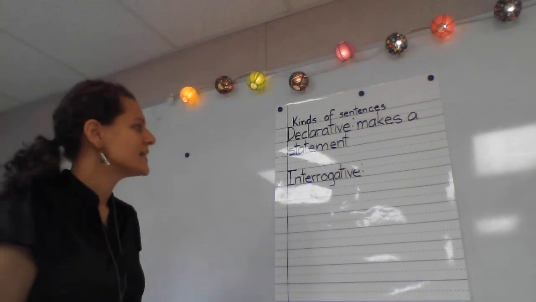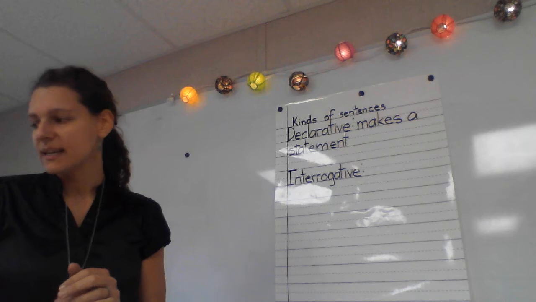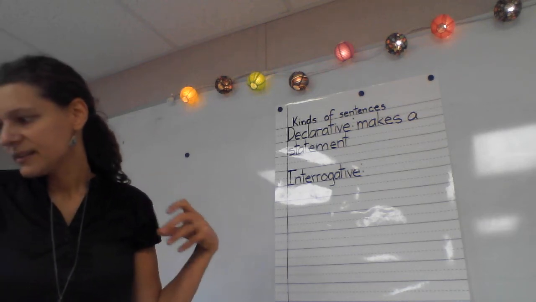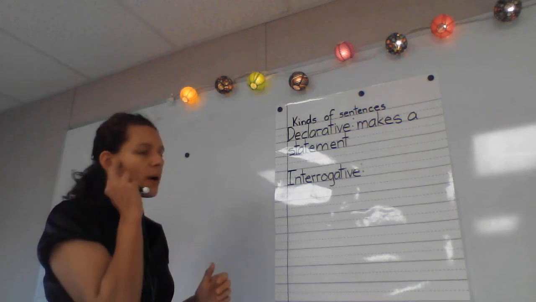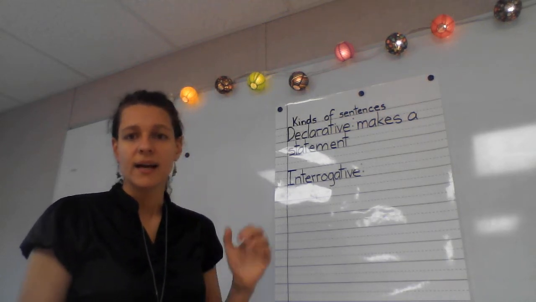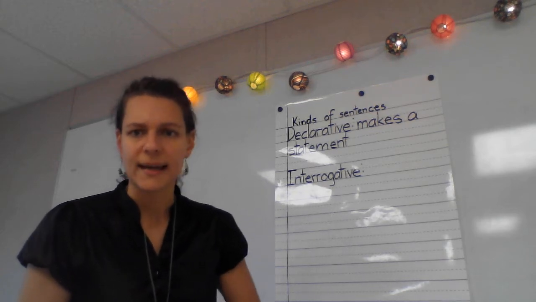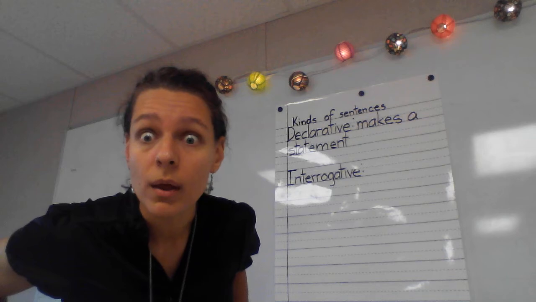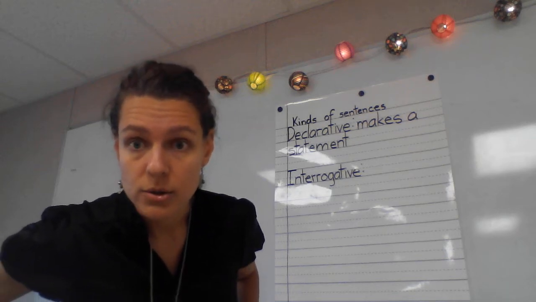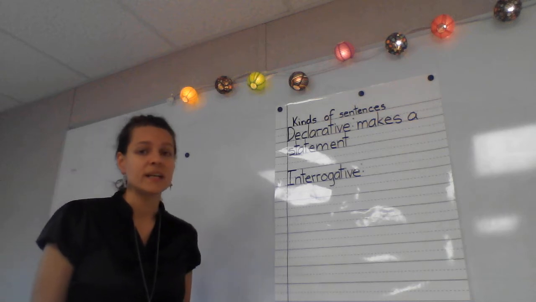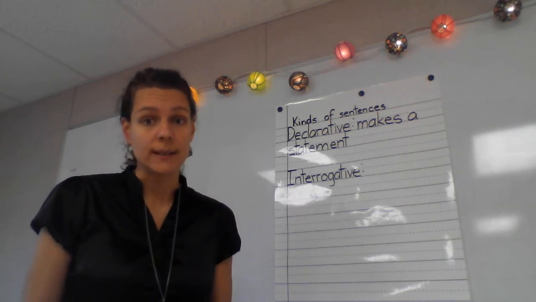All right, the next kind of sentence that we're going to talk about is an interrogative sentence. So interrogative comes from the same root as the word interrogate, right? If you interrogate someone, you're asking them a lot of questions, trying to figure out what's going on. So an interrogative sentence asks a question.